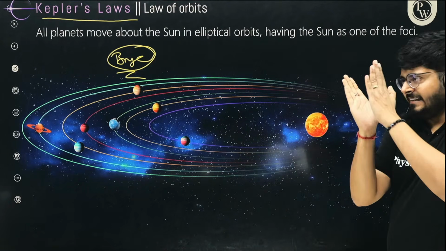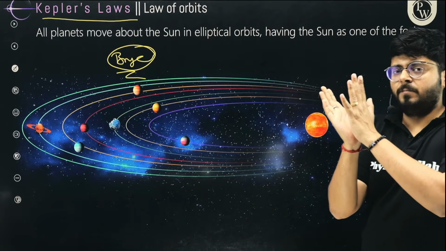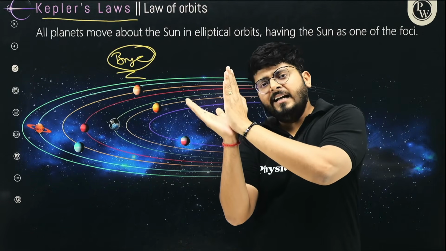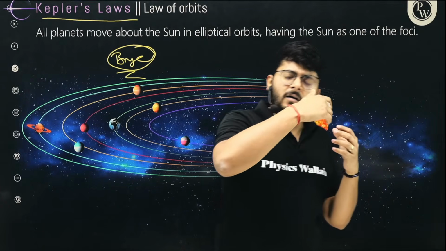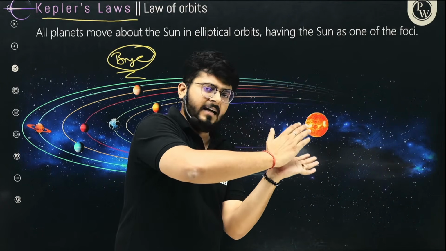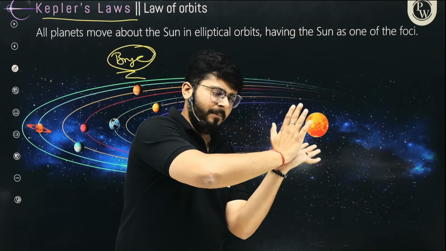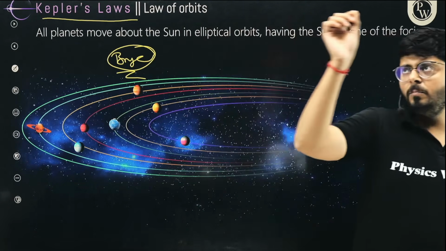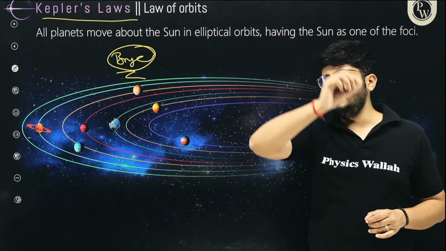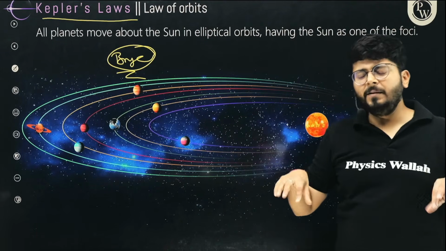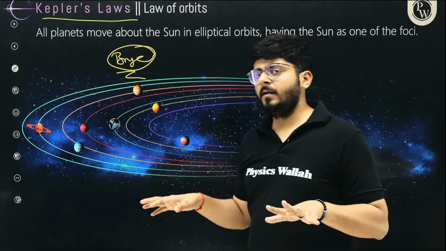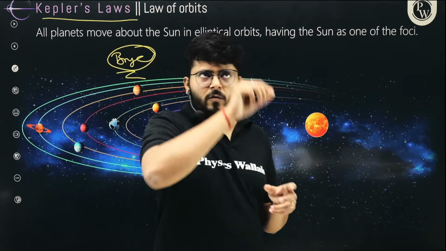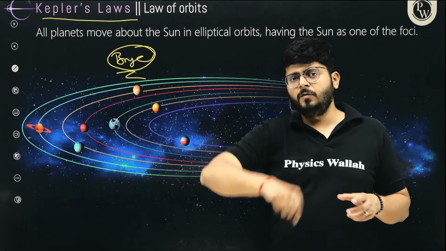But Kepler said that the angular displacement is not coming out to be the same, right? In July, Mars is covering, let's say, 10 degrees, but in September, when Mars is somewhere else, it is covering 15 degrees. So Mars is not maintaining the same velocity around the sun. So the other planets must be doing the same as well. And for that to happen, the orbits must not be circular, because if it was a circular orbit, it would always have the same velocity.